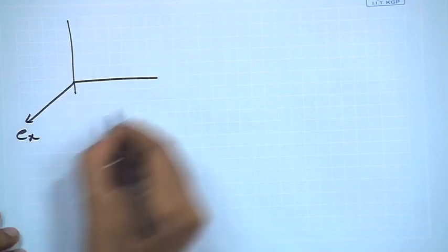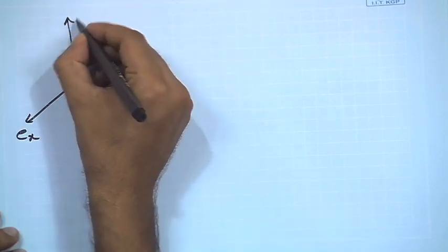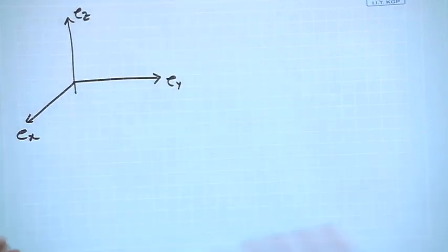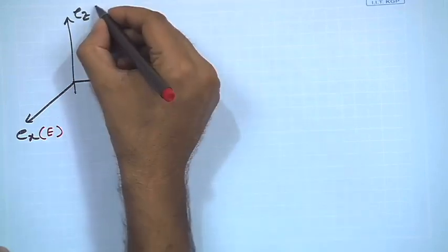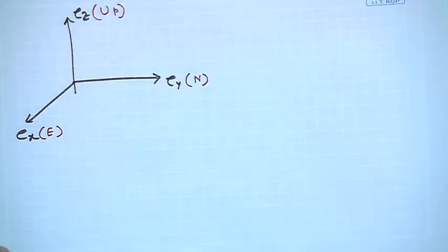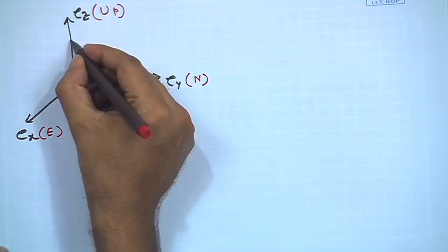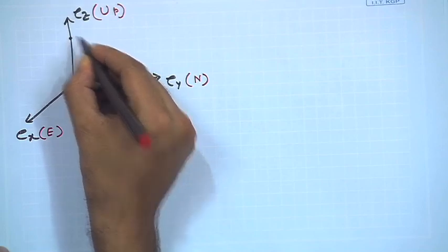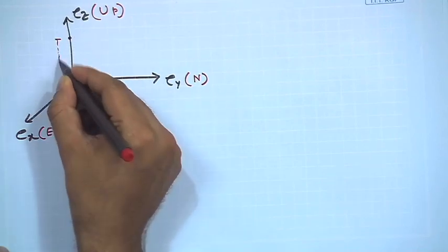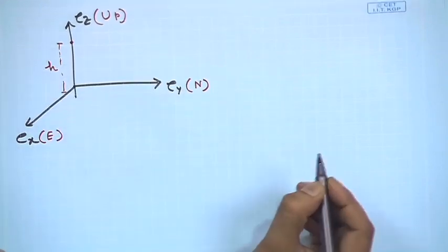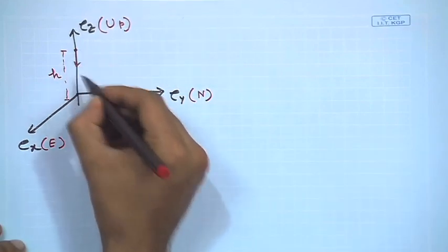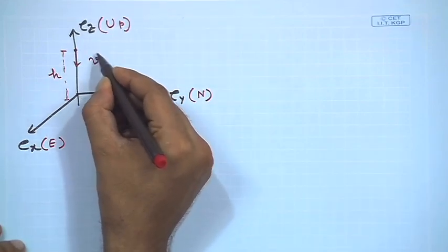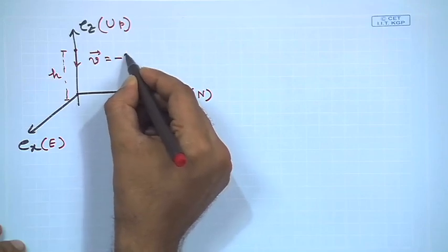We have Ex, Ey, Ez. Now, if you recall, Ex is east, Ey is north, and this is up, right. Now, if this is the situation, then if a particle is falling from rest at some height h from the horizon, then we can try modeling this by writing the velocity vector is given by minus